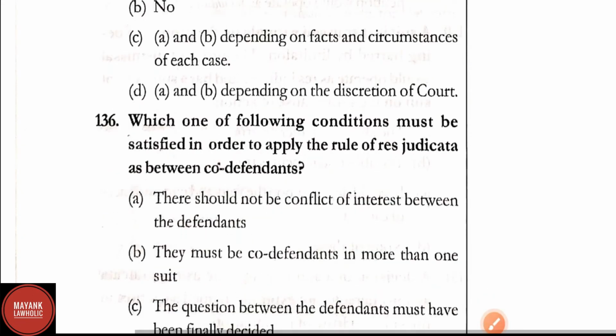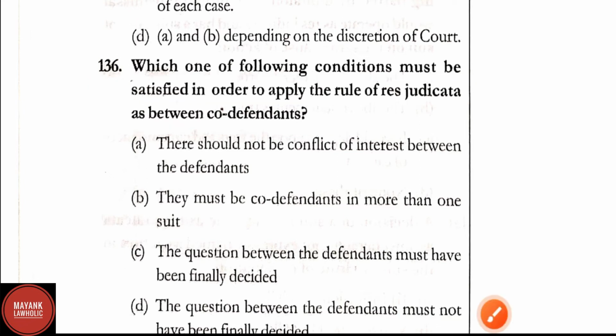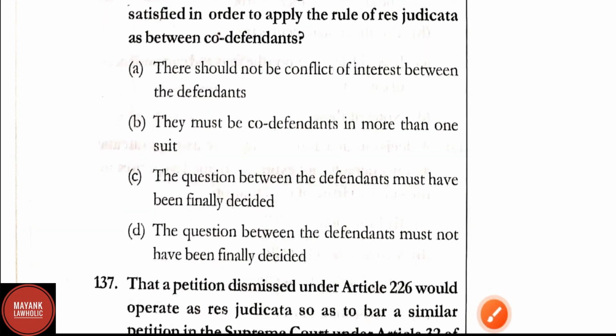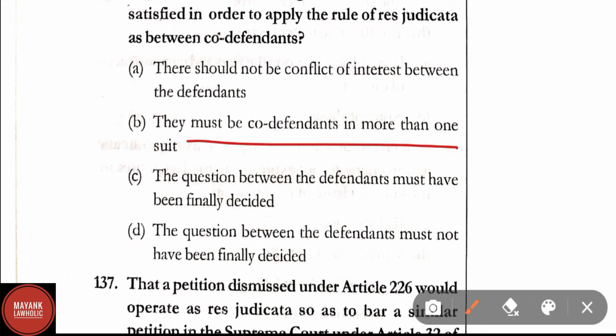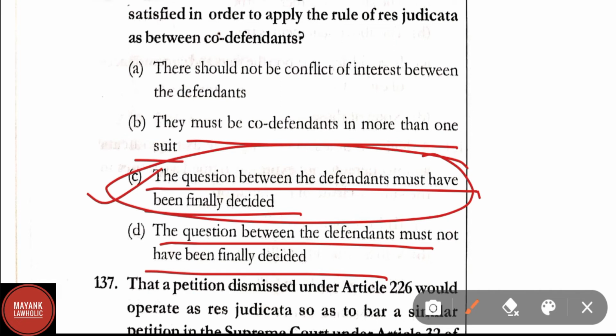Question number 136. Which one of the following conditions must be satisfied in order to apply the rule of res judicata between co-defendants? Option A, there should be no conflict of interest between the defendants. Option B, there must be co-defendants in more than one suit. Option C, the question between the defendants must have been finally decided. Option D, the question between the defendants must not have been finally decided. In question number 136, correct answer is option C, that is, the question between the defendants must have been finally decided.